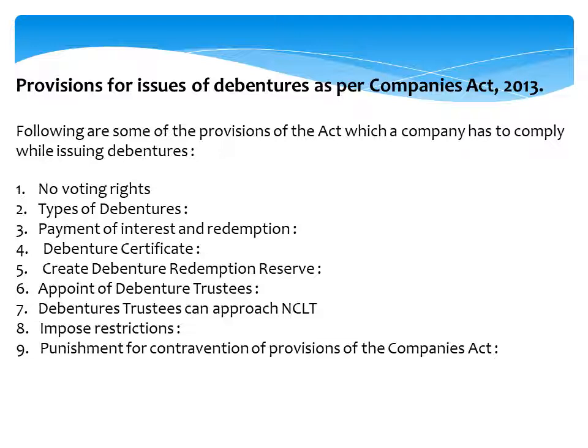Then next, that is types of debentures. The company can issue secured or unsecured or convertible or non-convertible debentures. But all these debentures can be redeemed after a specified term. Means the company cannot issue irredeemable debentures. Whichever type of debentures the company is issuing, all these debentures are redeemable debentures.